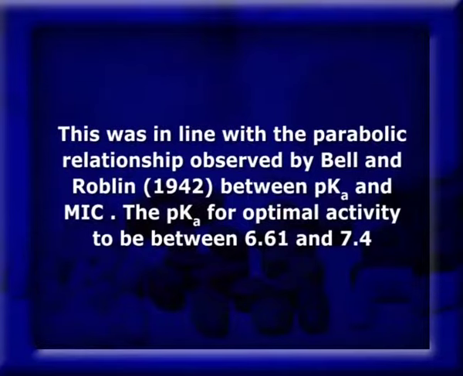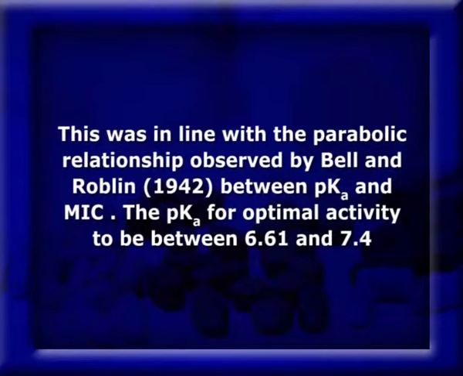Hence, for maximum activity, the compound should have a pKa that gives the proper balance between the intrinsic activity and penetration, that is, the half-dissociated state appeared to present the best compromise between transport and activity. This was in line with the parabolic relationship observed by Bell and Roblin in 1942 between pKa and MIC.